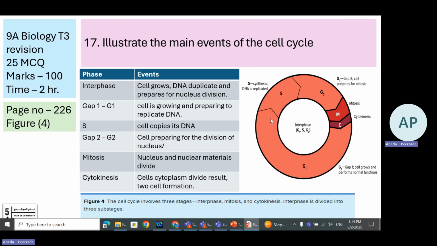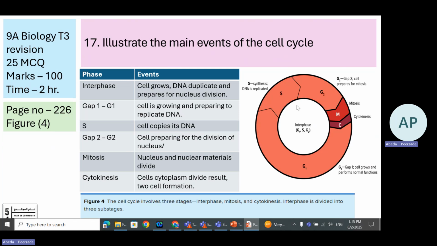G1 prepares for the DNA replication. In the S, the cell copies its DNA. Okay, various paraphrases are there. In S, what happens? The cell copies the DNA. DNA gets replicated, DNA gets duplicated. These are all paraphrases you should know. Synthesis phase, the cell copies its DNA.